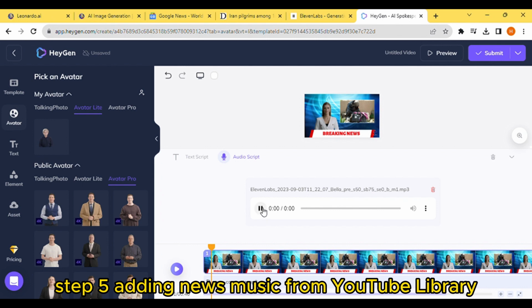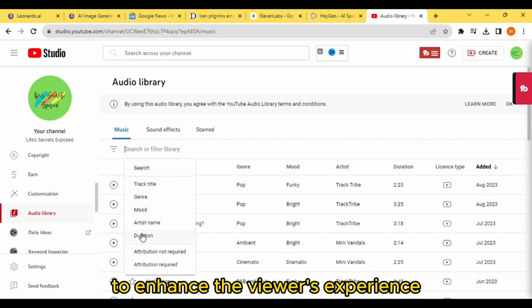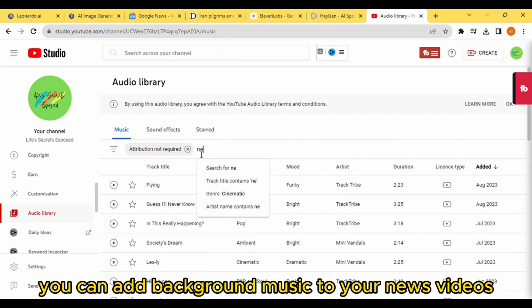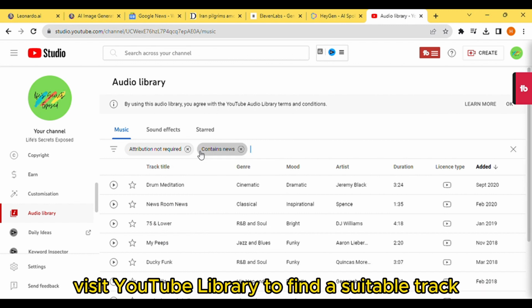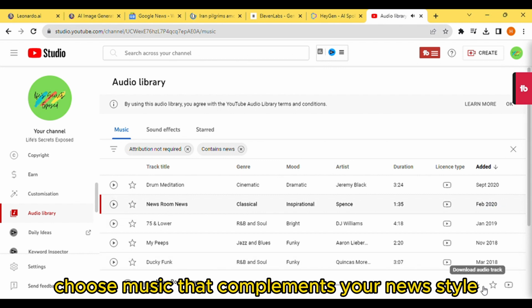Step 5. Adding news music from YouTube Library. To enhance the viewer's experience, you can add background music to your news videos. Visit YouTube Library to find a suitable track. Make sure to choose music that complements your news style.